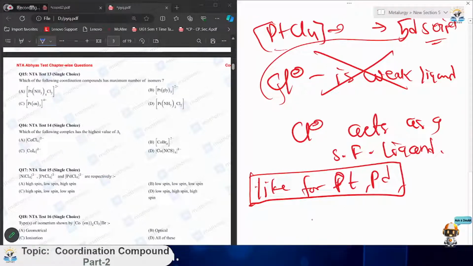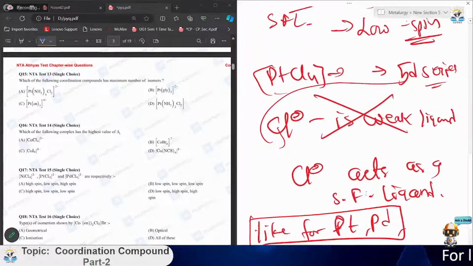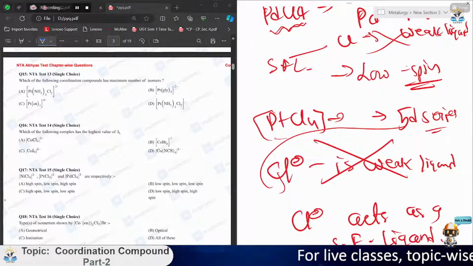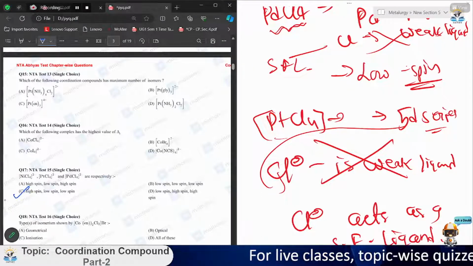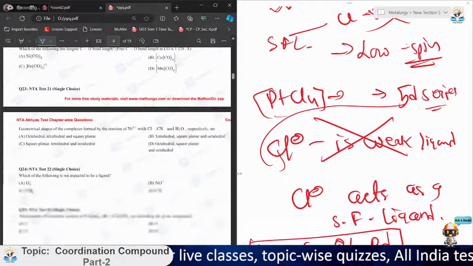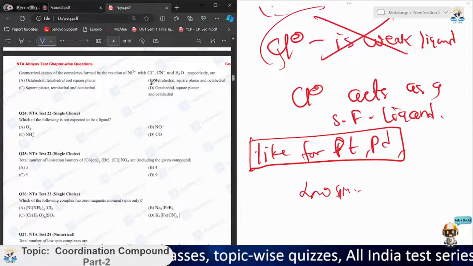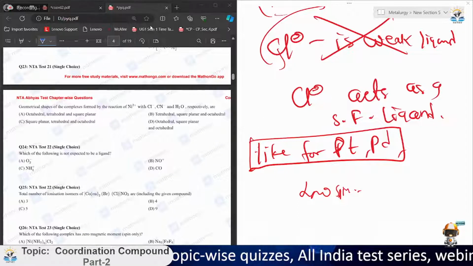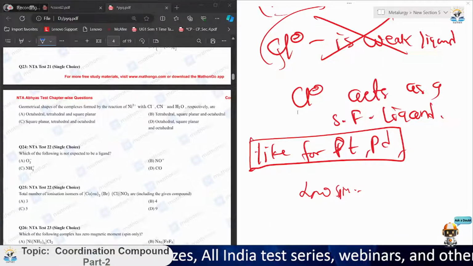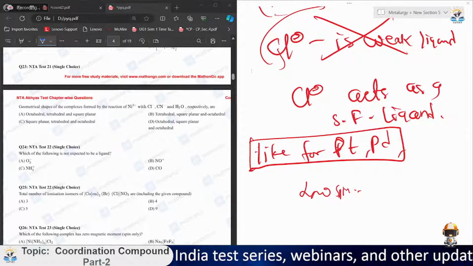So it is high spin, low spin, low spin. So C will be the answer. That's it for now. We have discussed some important questions, and for now we can end it here, and we will see in the next lecture.